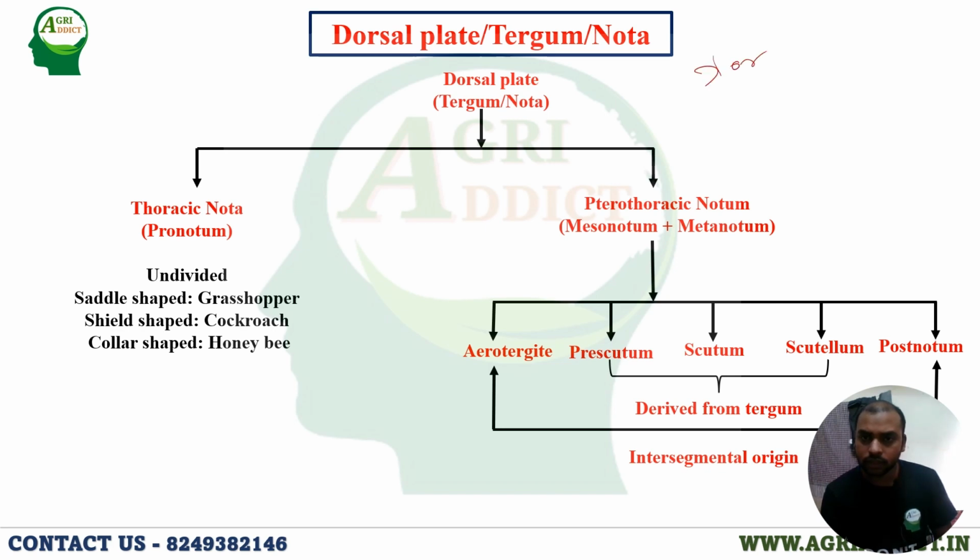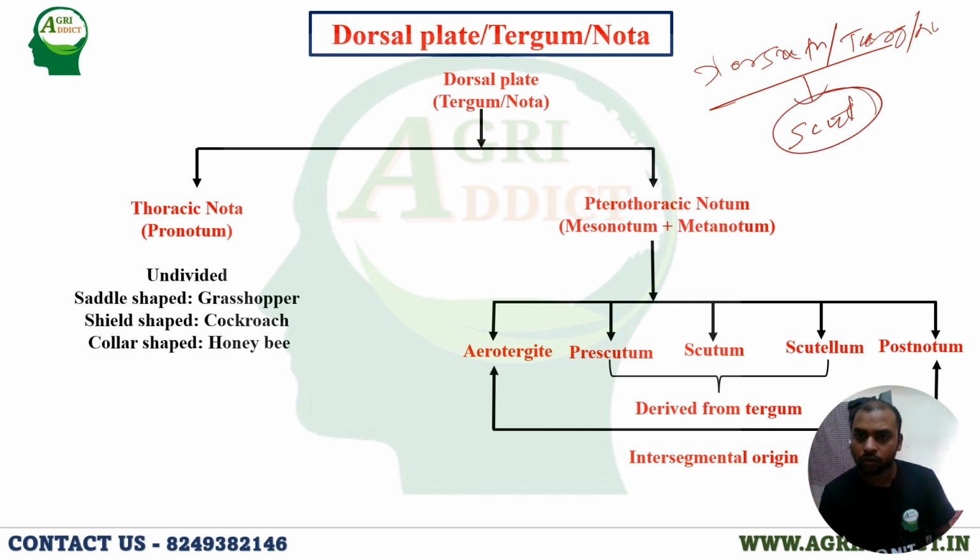For the dorsal plate, tergum or notum, one term is there: scutum. You have to remember this. One is notum, which I told you, so that is called pronotum.